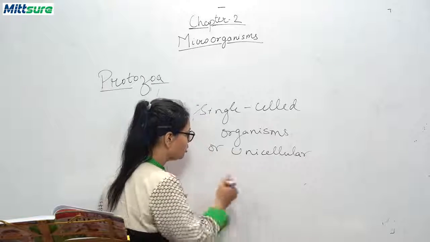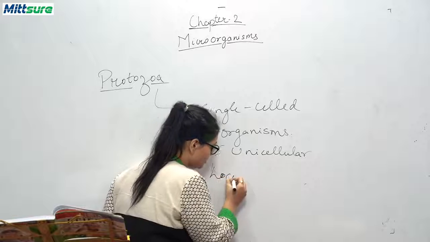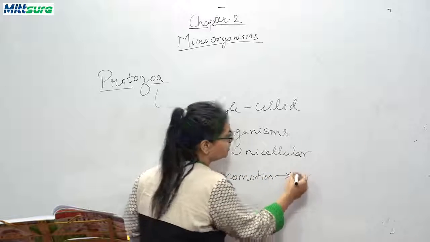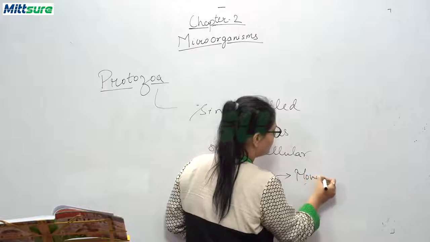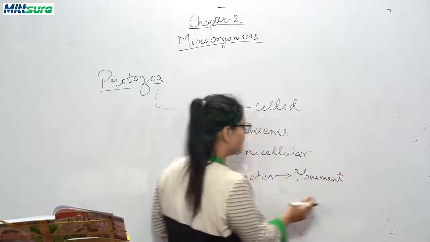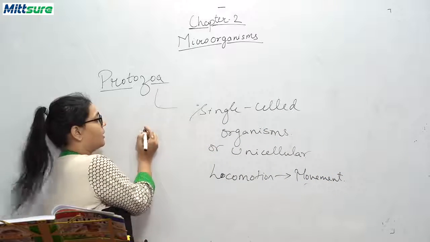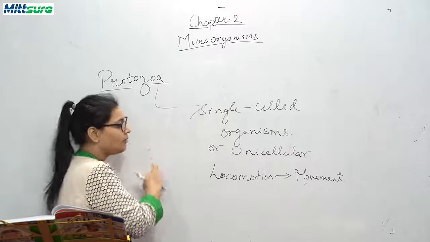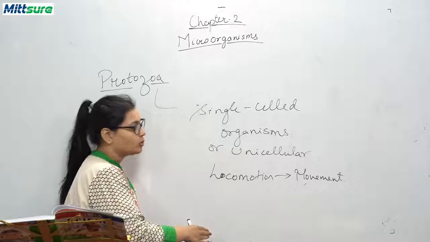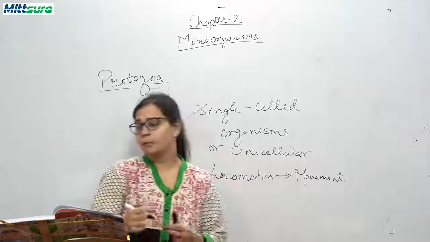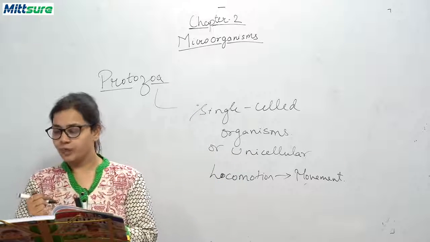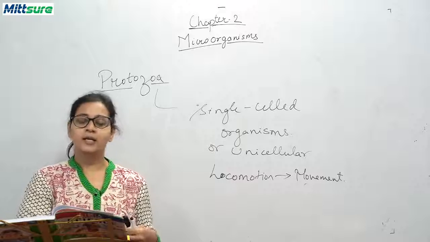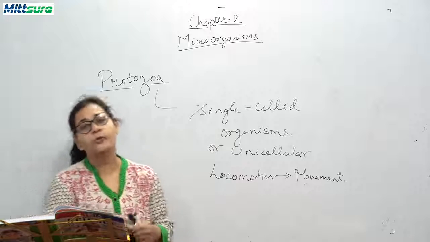So these protozoa may be stationary, that is, वो एक जगह पे भी रह सकते हैं, or they have a process of locomotion also, that is, they will keep on moving also. Now, they move with the help of cilia, flagella, or pseudopodia.